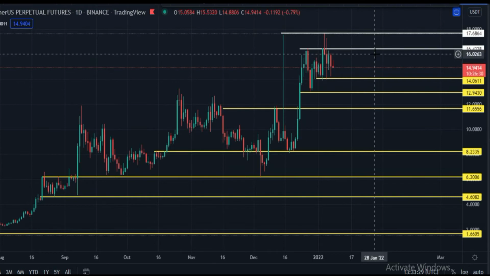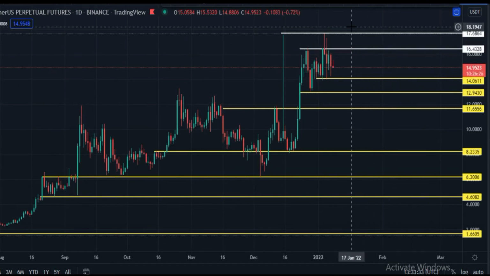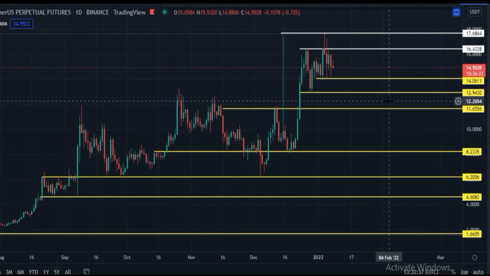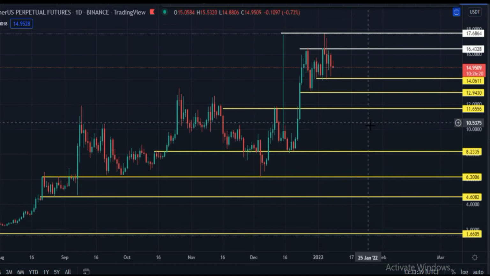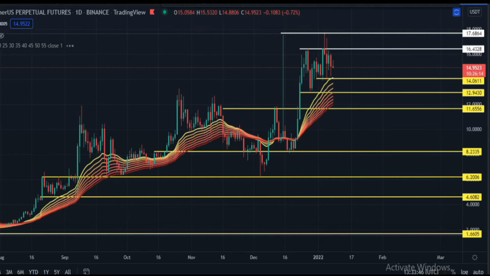And if price breaks this area, $16.50, after that $17, maybe $18 is very near. We have to watch this very carefully. Currently it seems very bullish, and let me please first show you the daily EMA ribbon.